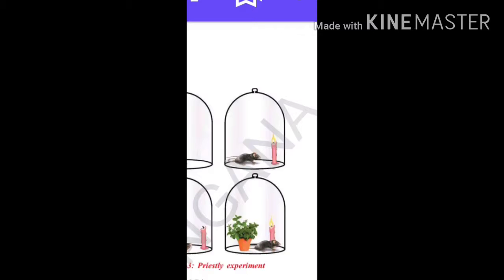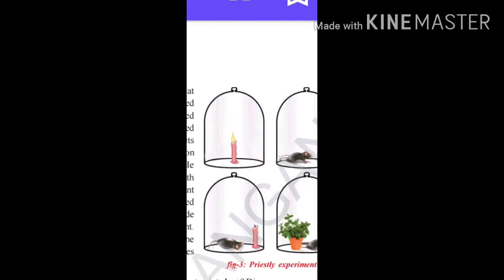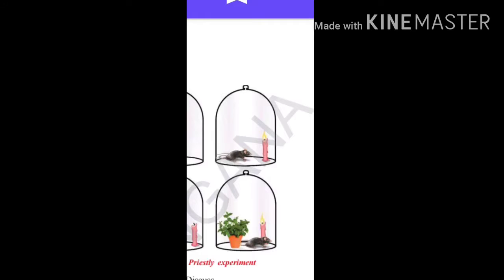Later on, inside the same bell jar, he lit a candle again and kept one small mouse. What could have happened? The amount of air is the same as when the candle was kept alone in the starting.